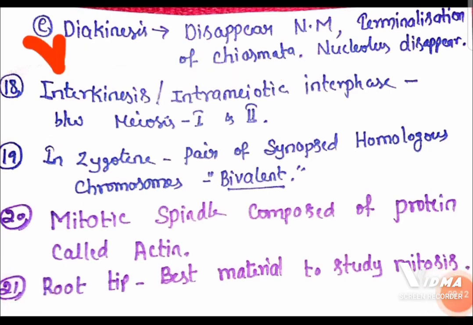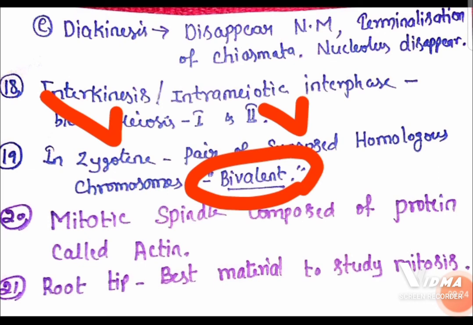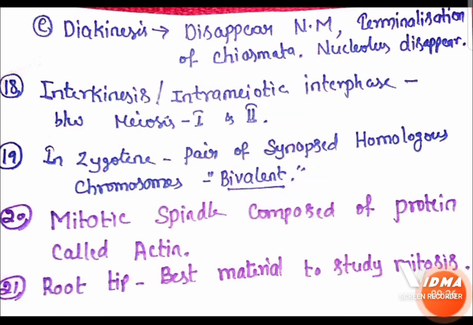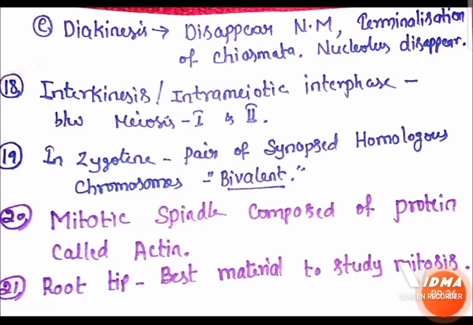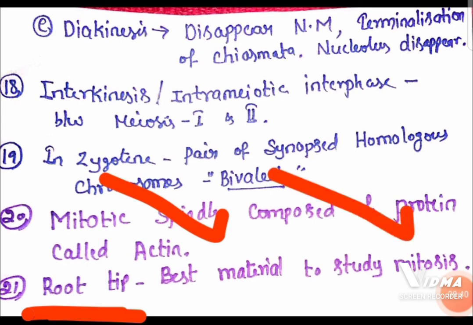Interkinesis means between meiosis 1 and meiosis 2 there is a short interval, called interkinesis or intermeiotic interphase. And remember in zygotene, a pair of synapsed homologous chromosomes is considered a bivalent. Bivalent means a pair of synapsed homologous chromosomes. And in mitotic spindle fibers, we find one protein called actin. Root tip is considered the best material to study mitosis.